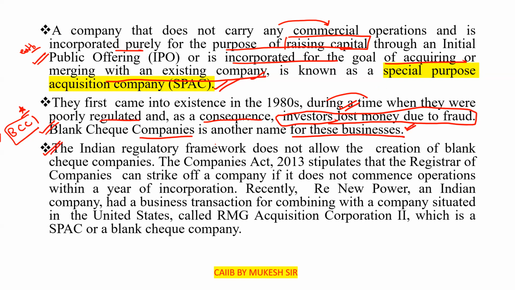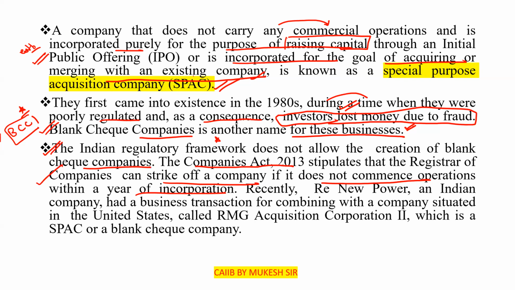The Indian regulatory framework does not allow the creation of black check companies. The Companies Act 2013 further stipulates that the registrar of companies can strike off a company if it does not commence its operation within 1 year of incorporation. If any company does not start its operations within 1 year of its incorporation or registration, then they can strike off a company.